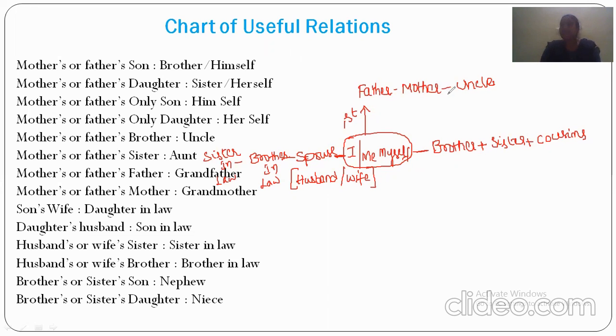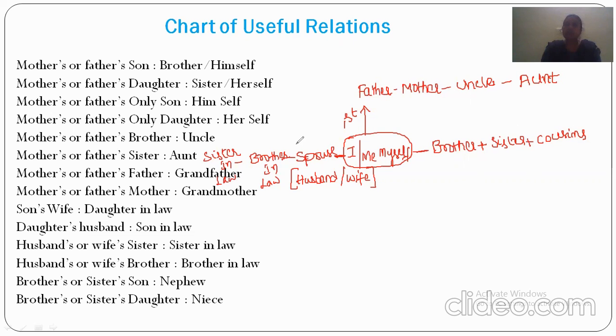So mother's brother will be called maternal uncle, and the father's brother will be called paternal uncle. In the same way, if they have a female sibling, she will be called aunt. So father's sister is paternal aunt, mother's sister is maternal aunt, and the children of uncles or aunts, female or male, will be called cousins.